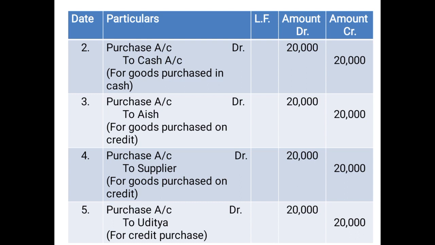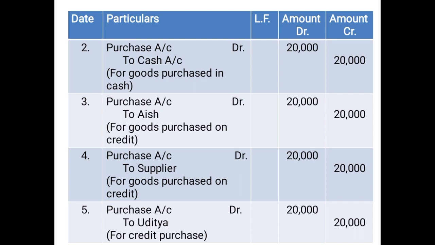Fourth entry, as you can see, purchase account debited to supplier. Since here the goods are purchased on credit but the name of the supplier was not given, so we have simply put the supplier. Purchase account debited 20,000 in the debit column, to supplier 20,000 in the credit column. Then the last entry, purchase account debited to Uditya. In this case, it was not mentioned whether the goods are purchased on cash or credit, so therefore in the absence of any such information, we have assumed it to be a credit purchase, and therefore we have debited purchases account since the goods are purchased, and we have credited Uditya without the word account because again it's a name of the human being.